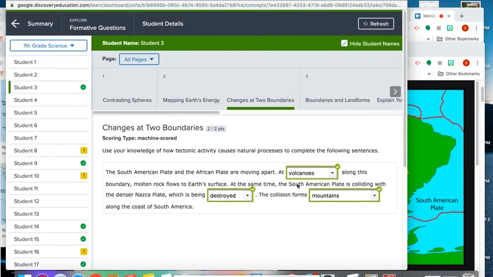At the same time, the South American plate is colliding with a denser Nazca plate. This is the small plate we just looked at on the edge of South America, which is being destroyed. The collision forms mountains along the coast of South America. Again, where we saw those earthquakes and volcanoes, that plate being pushed together is going to create those.